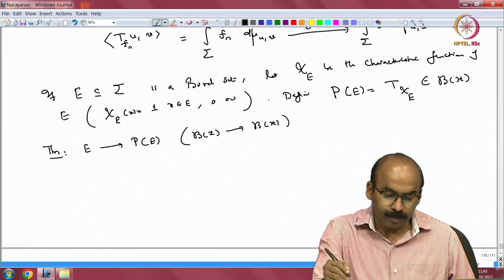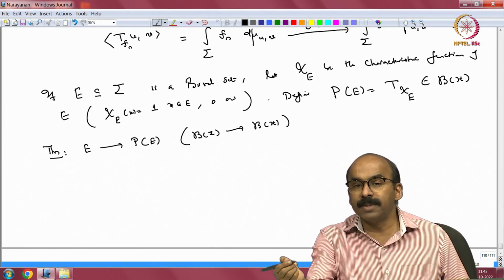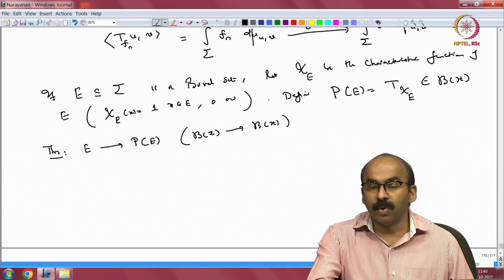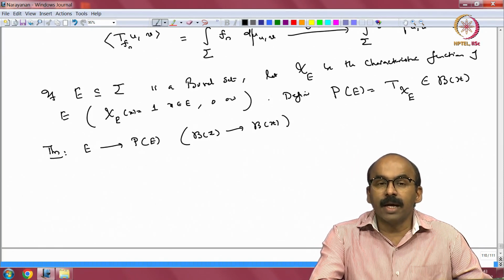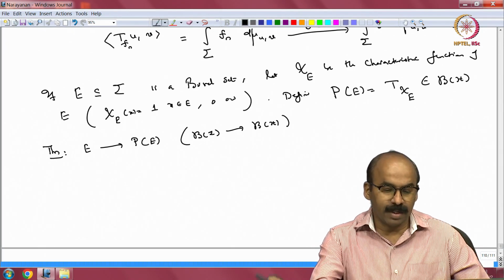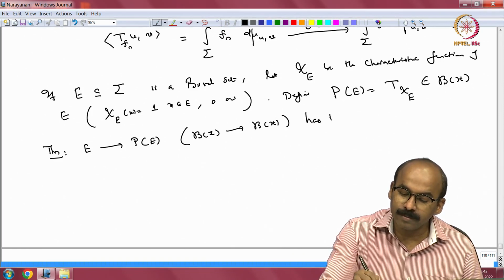Okay. So, E going to P. What sort of a map is that? Any set gives me an operator. Any function gave me an operator, that was what we did. Now, we are looking at a set giving an operator via taking the indicator function of that set, right. So, E going to P of E has the following properties.